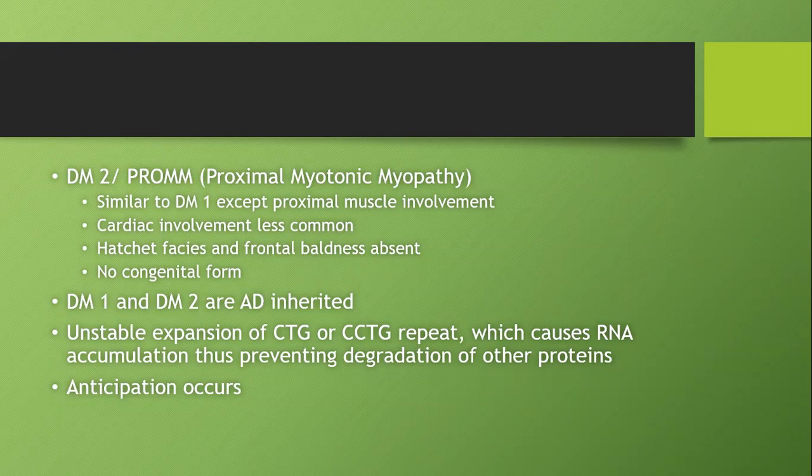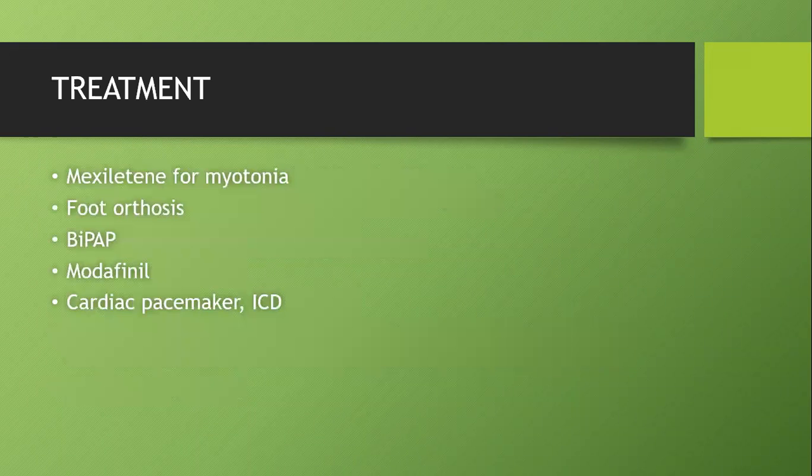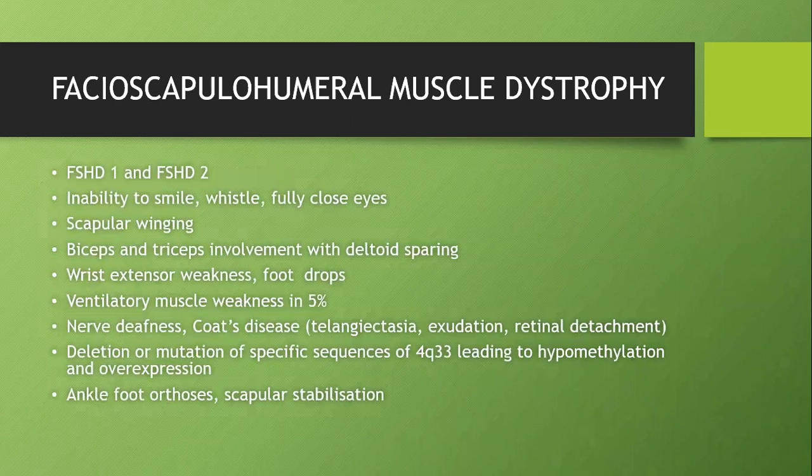The pathology here will be a trinucleotide repeat sequence, like some types of spinocerebellar ataxia. Like any trinucleotide repeat disorder, the anticipation phenomenon occurs here. Treatment, remember, for any myotonic disorder, mexiletine is a treatment. It's used for muscle relaxation. Foot orthosis, BiPAP support for ventilatory failure, modafinil, cardiac pacemaker, and cardioverter defibrillator are used for treatment. The fifth type of inherited myopathy will be FSHD, facioscapulohumeral muscular dystrophy.